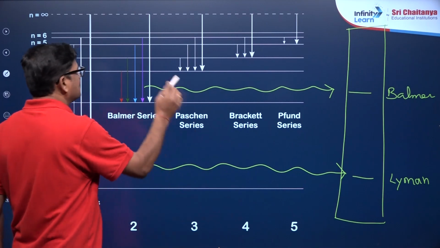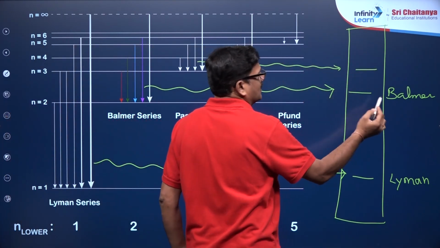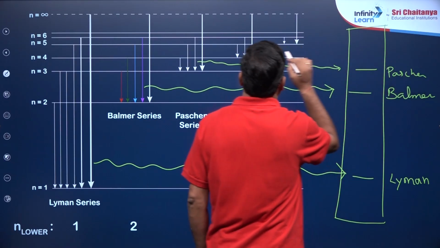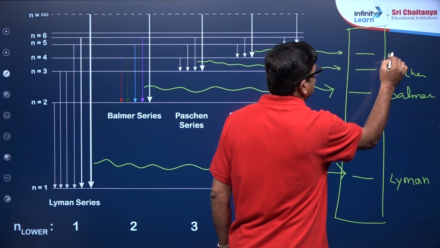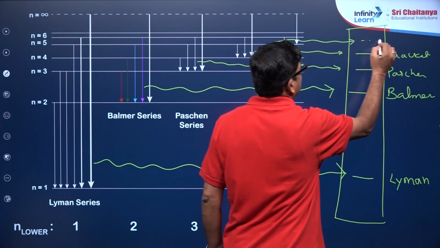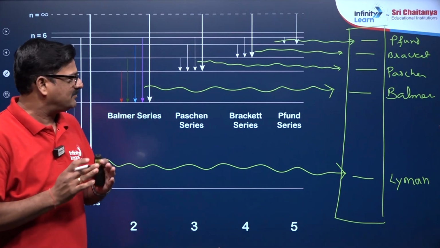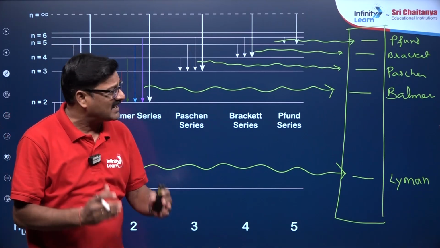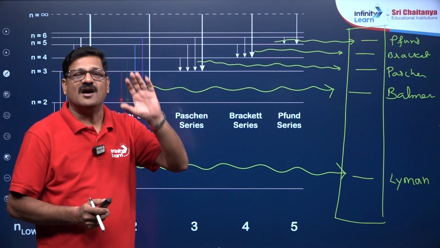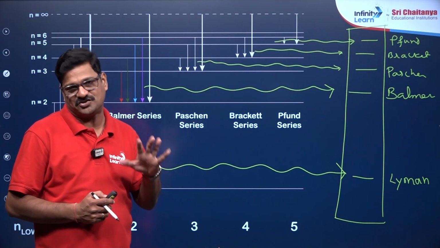When the electron jumps from a higher shell to n equal to 3, it is the Paschen series, then the Brackett series, and then the Pfund series. Like that, the Lyman series, Balmer series, Paschen series, Brackett series and Pfund series are the series of lines observed when hydrogen gas is subjected to discharge.